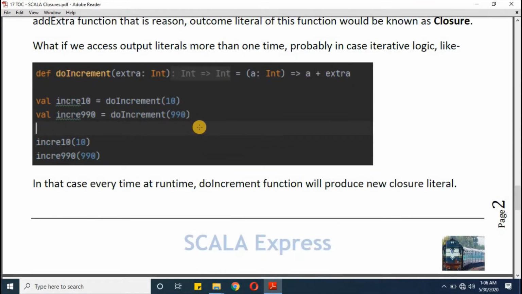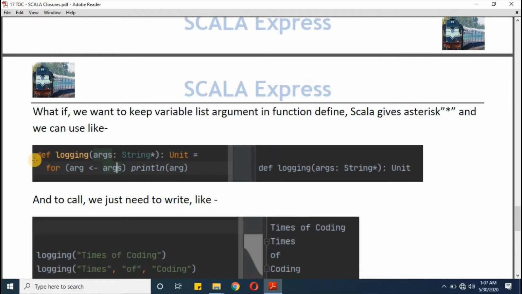Now what if we would like to keep a list of arguments? For that I'm defining one function here called logging, and logging has an argument, a string with asterisk. This asterisk, just like Java, gives an indication to the interpreter that we will be expecting args having a type of string, more than one argument.